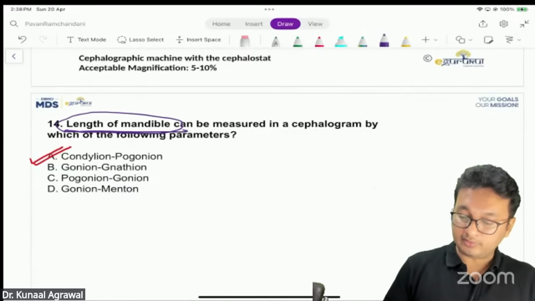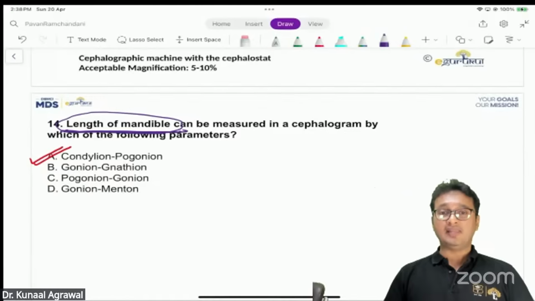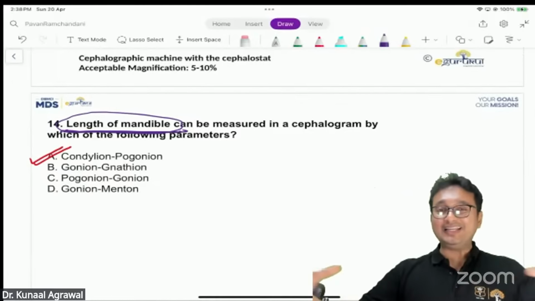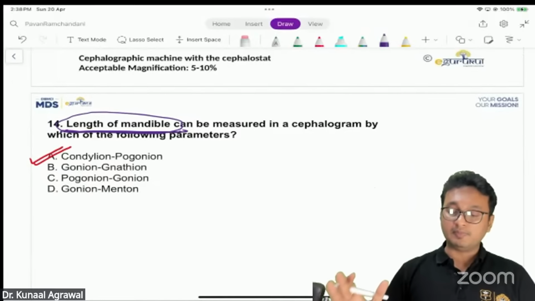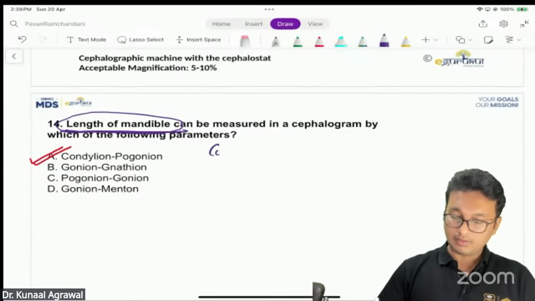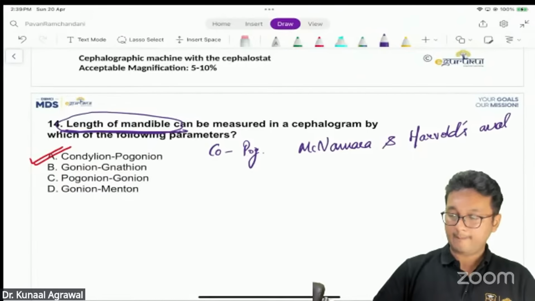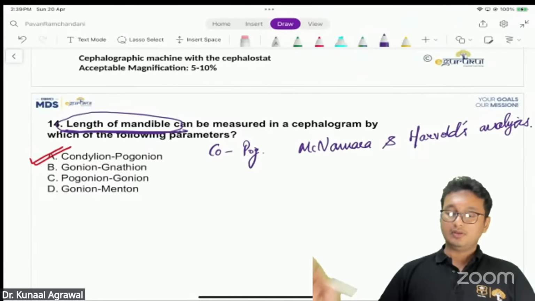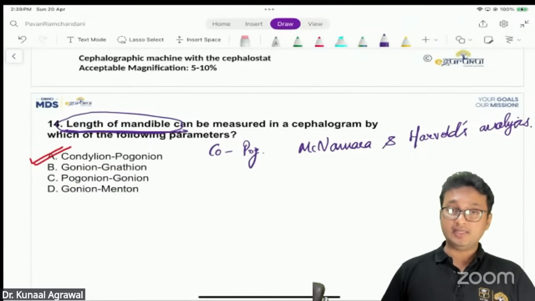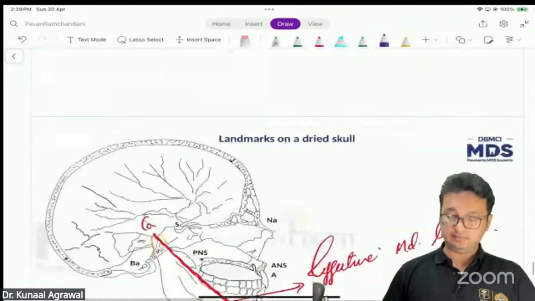So we have to assume the question is asking the effective length, the complete length of the mandible. That is measured from condylion to pogonion according to McNamara and Harvold's analysis. All right, condylion to pogonion will be the correct answer.